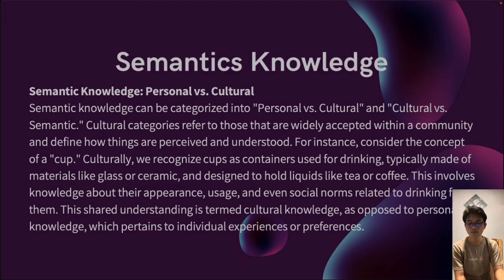Culturally, we recognize cups as containers used for drinks, typically made of materials like glass or ceramics and designed to hold liquids like tea or coffee. This involves knowledge about their appearance, usage, and even social norms related to drinking from them. This shared understanding is termed cultural knowledge, as opposed to personal knowledge, which pertains to individual experience or preferences.